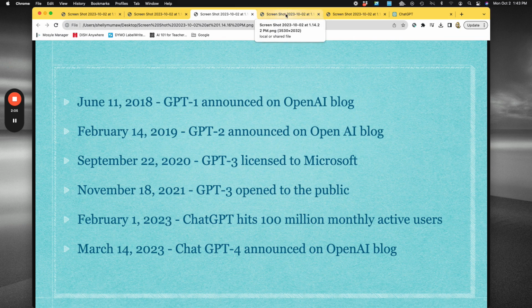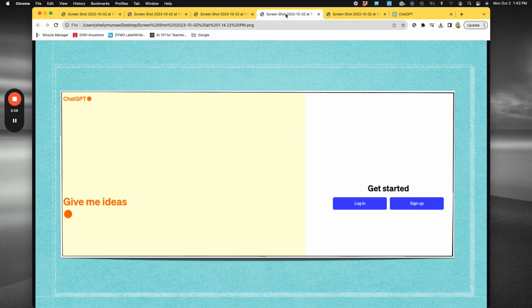Looking at ChatGPT 3.5, when you go to ChatGPT to log in on a web browser, you will get this screen where you simply need to log in or sign up. Different ideas will continue to generate over here where it says give me ideas, and that just changes as the page continues to run.